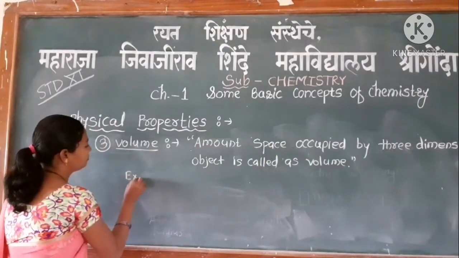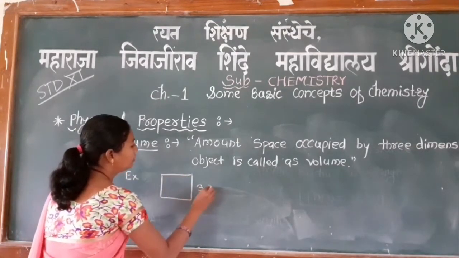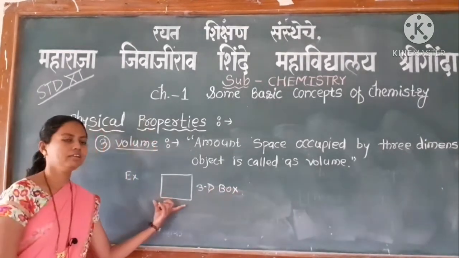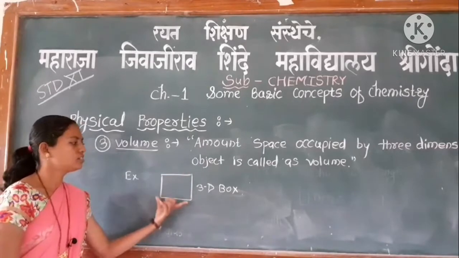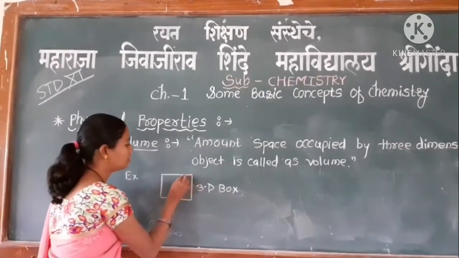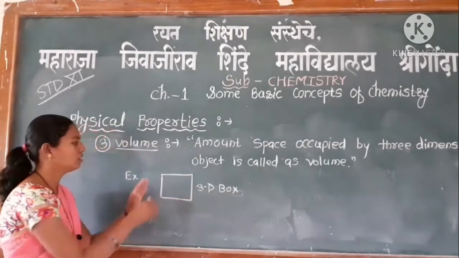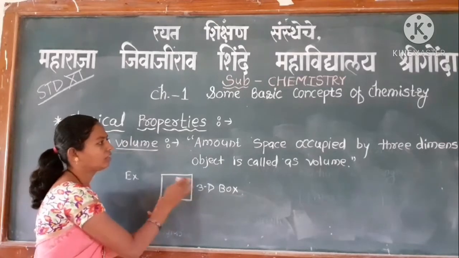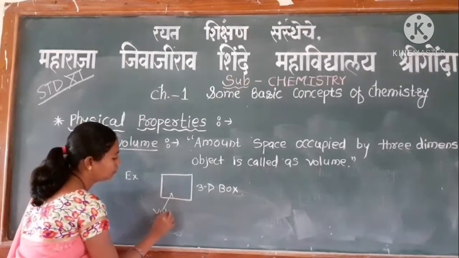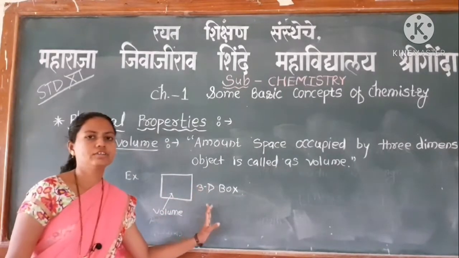For example, if we take this box, this is a three-dimensional box. This box occupies some space, which is the volume of that three-dimensional box.